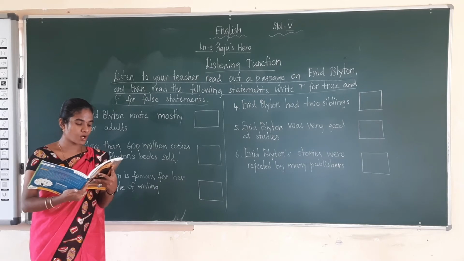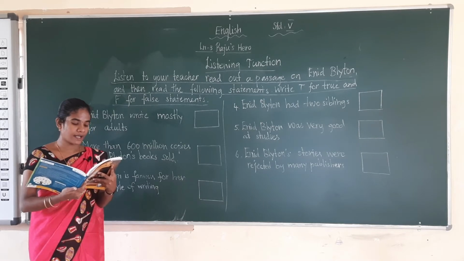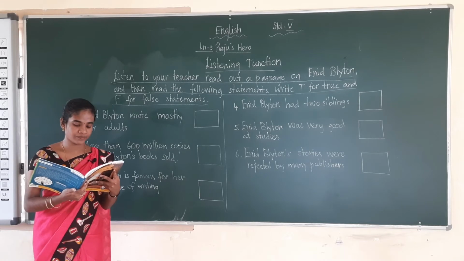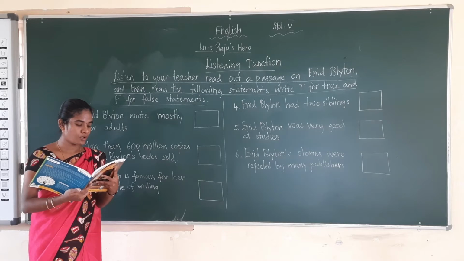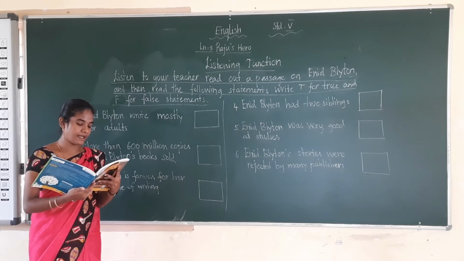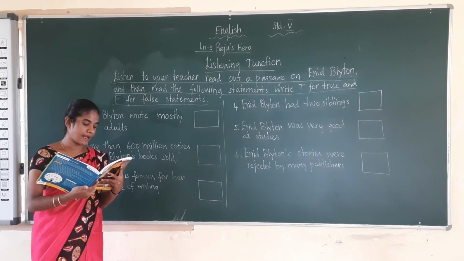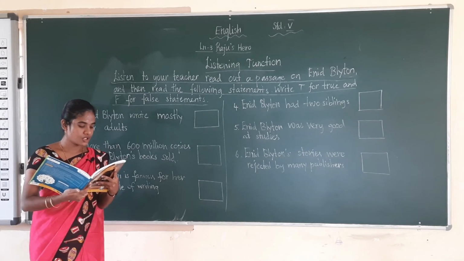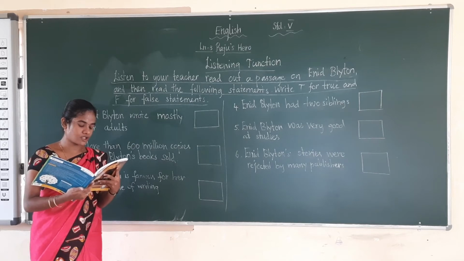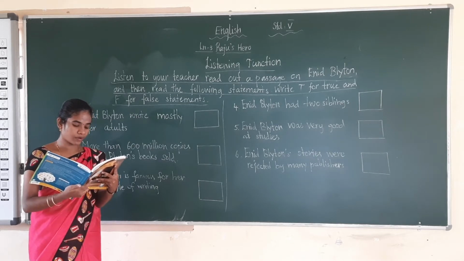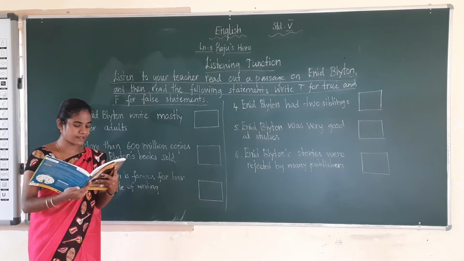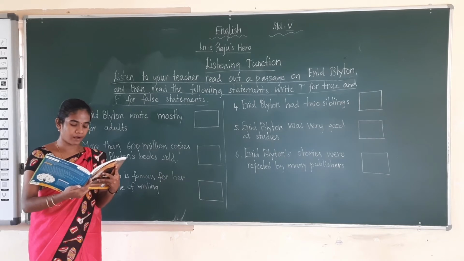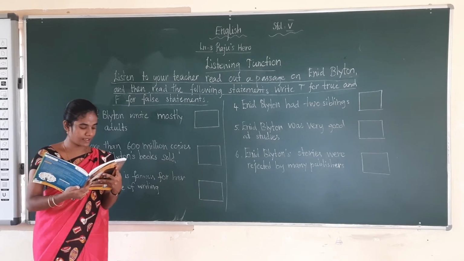Enid Blyton was born on 11th August 1897 in London. She was the eldest among 3 children. A few months after her birth, Enid almost died from whooping cough but was nursed back to health by her father. She was not considered a very bright student at school. However, she excelled at writing. Her mother did not like her writing stories and poems, but her aunt encouraged and motivated her.